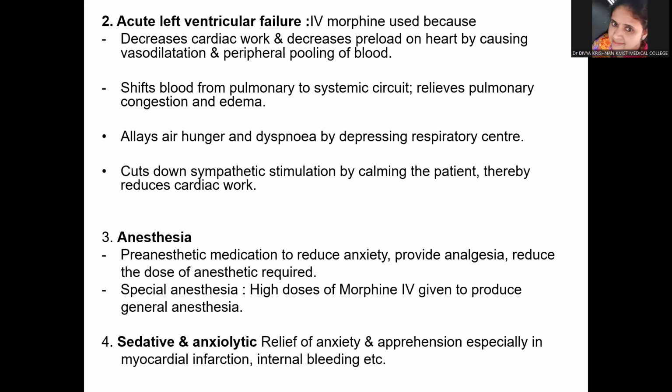So before we conclude, I would like to mention that there have been repeated questions in the university where the analgesic of choice in myocardial infarction has been asked. So whenever there is a question on the analgesic of choice in myocardial infarction, it has to be morphine. And the reasons I've already mentioned, not only anxiety, but it also reduces the cardiac work. And I already told you how it reduces the cardiac work.